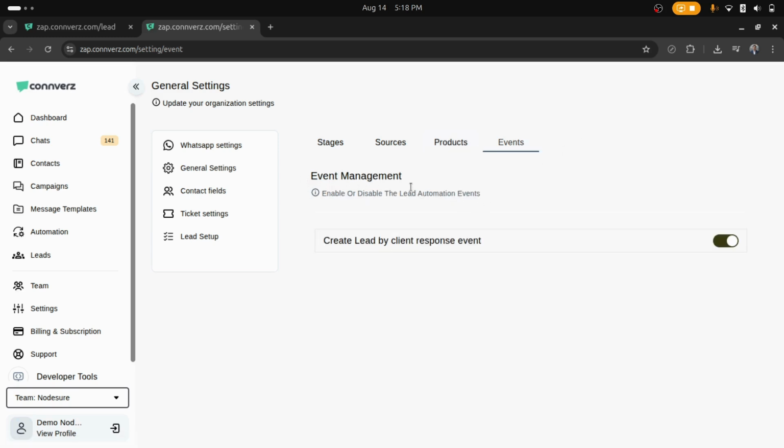What this section does is, whenever we get a new lead, if we turn this on, whenever a new contact messages us on WhatsApp, we convert them into a lead automatically. And if we switch this off, if a new person messages the business on WhatsApp, then they will not be automatically converted into a lead. We will have to manually add them if you want to. So either you can let this be on or off depending on your use case.